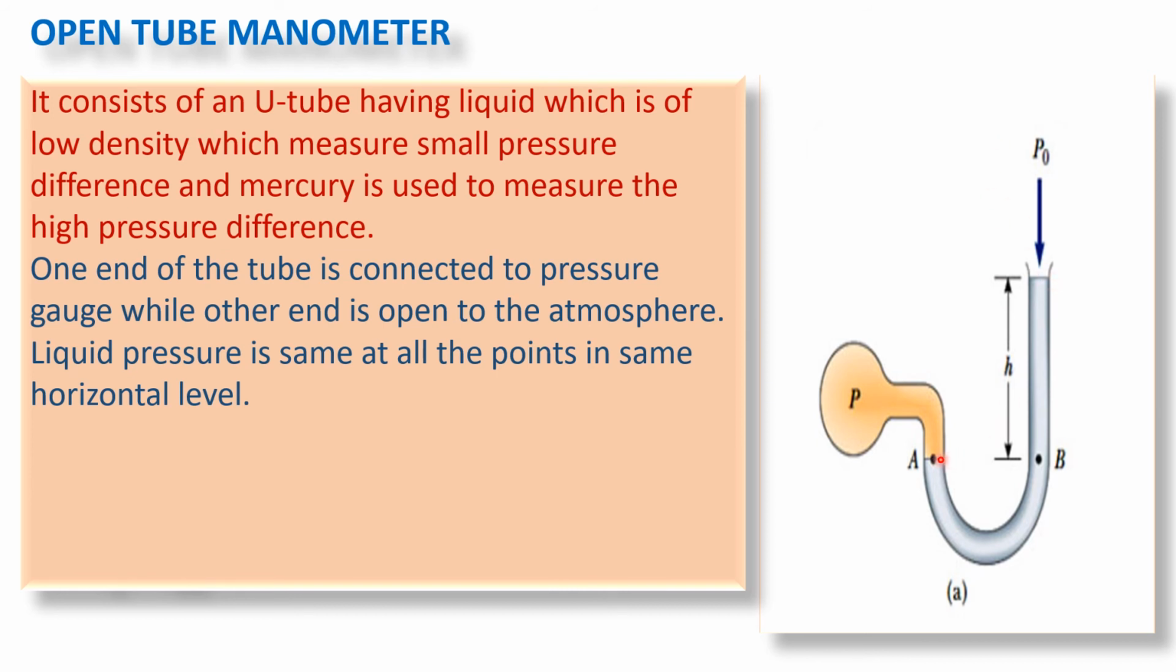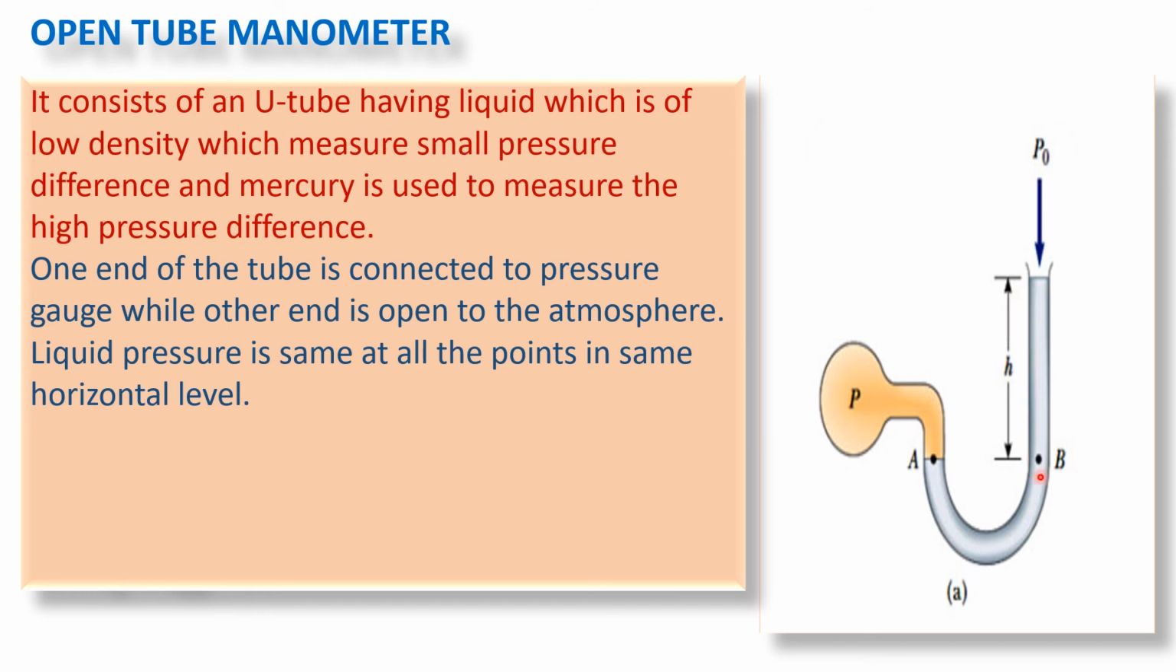Now as the pressure at the same horizontal level is the same, the pressure at point A is equal to the pressure at point B. But the pressure at point B is nothing but the atmospheric pressure plus the pressure due to the liquid column above the point B.